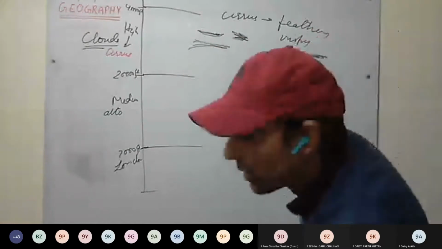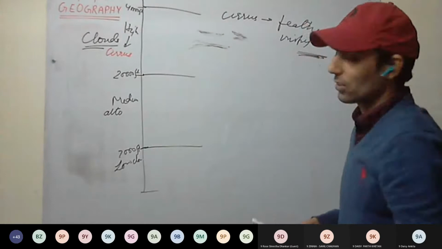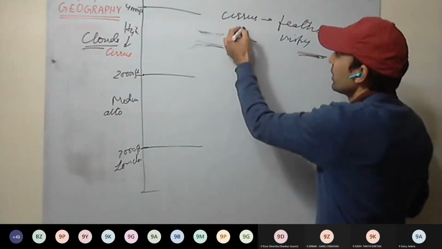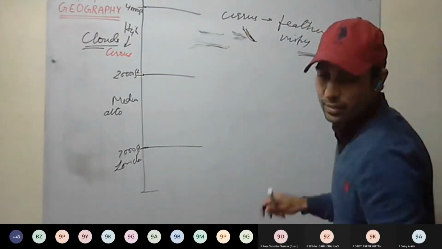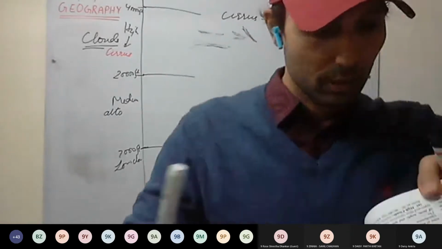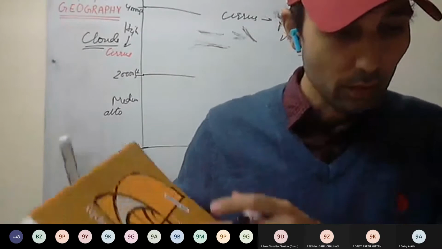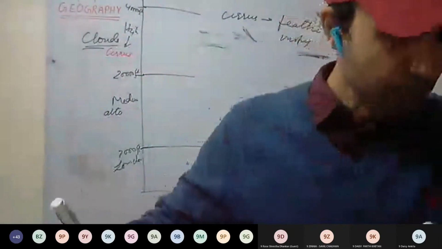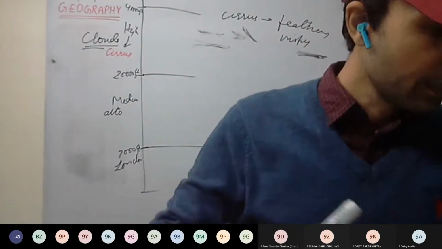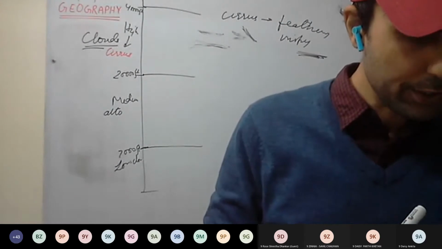Like this structure, these clouds are. You can see in the book as well. See in the book page number 128, figure 14.2.